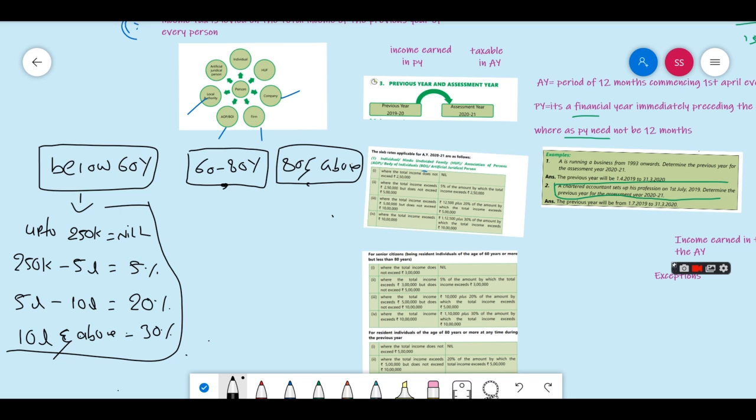If it is 60 to 80 years, then up to 3 lakhs we don't charge anything, nil, right? And then 3 lakh to 5 lakh, 5%.